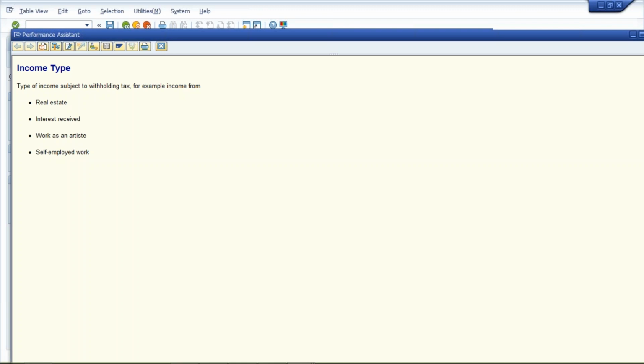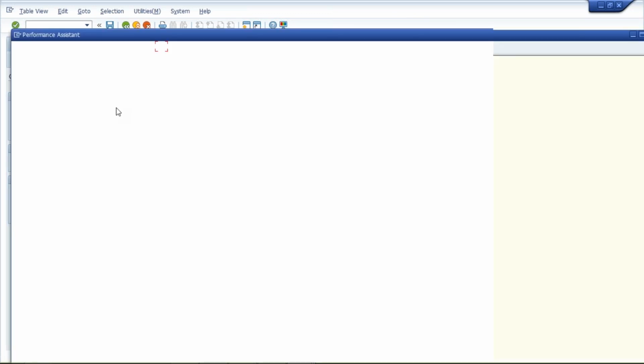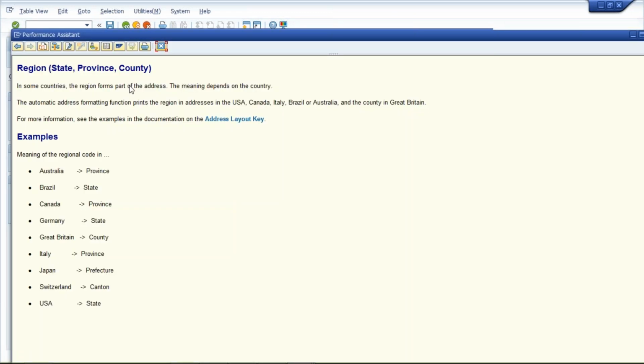Sometimes it will be more also, like here if you click here, and reason. So here see reason, and these all three fields, what is the use of that? But anyhow, I don't know what is the use of this, because this is for US, Canada, Italy, Brazil, Australia, Great Britain and all. We are talking about India, okay.